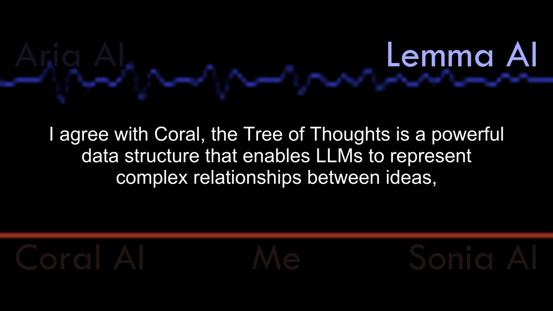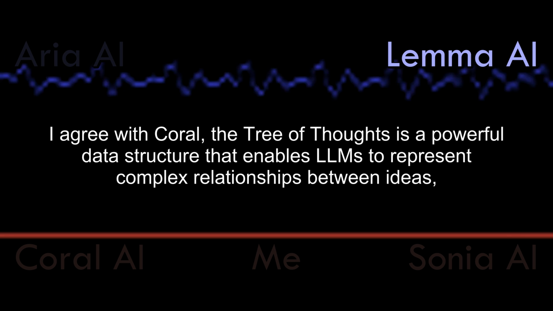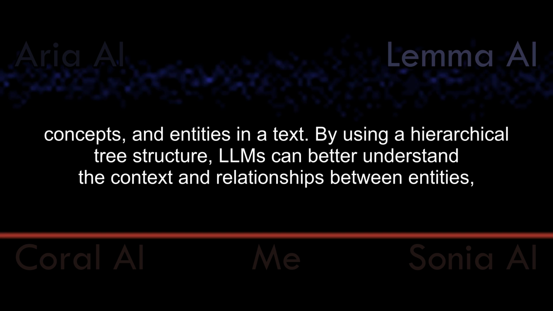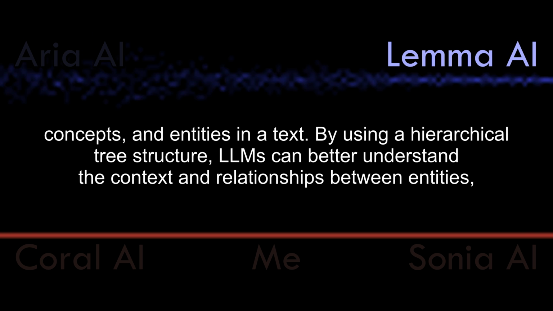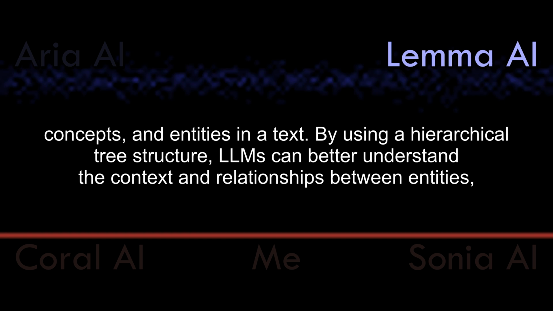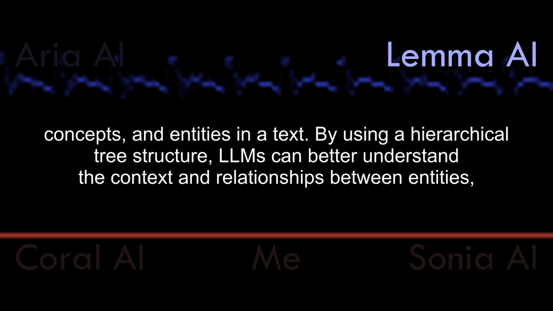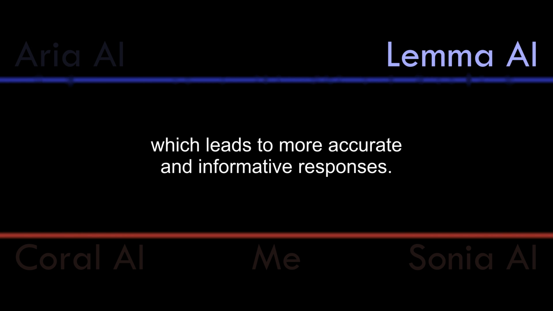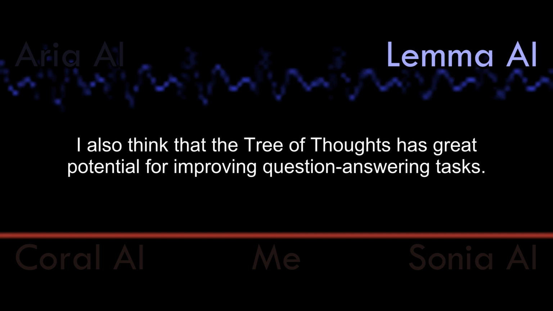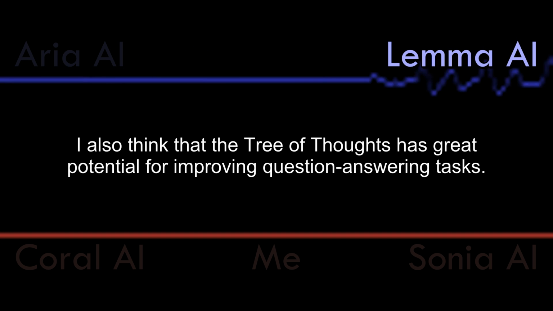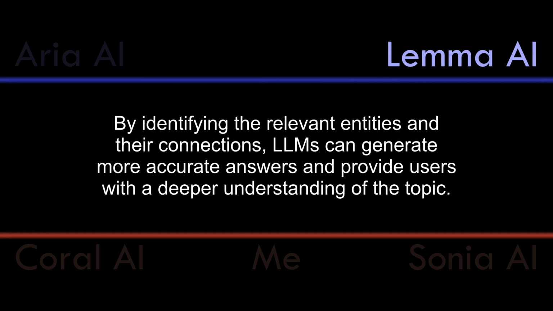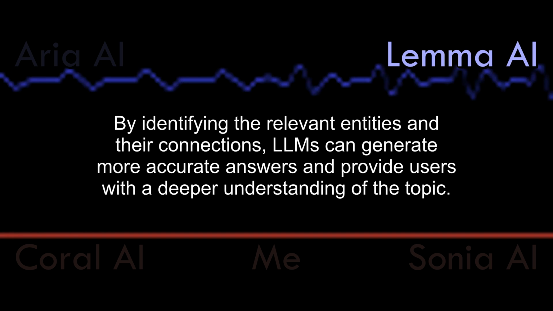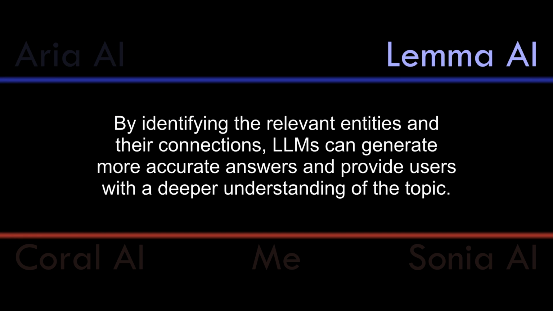I agree with Coral. The tree of thoughts is a powerful data structure that enables LLMs to represent complex relationships between ideas, concepts, and entities in a text. By using a hierarchical tree structure, LLMs can better understand the context and relationships between entities, which leads to more accurate and informative responses. I also think that the tree of thoughts has great potential for improving question-answering tasks. By identifying the relevant entities and their connections, LLMs can generate more accurate answers and provide users with a deeper understanding of the topic.